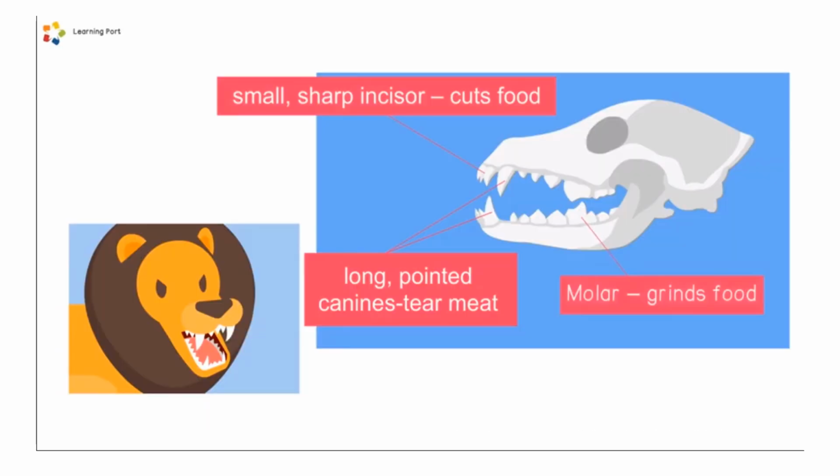As we can see from this slide, lion have small sharp incisors to cut food, and they have long pointed canines to tear meat, and also they have molars to grind food. So these types of animals from carnivores will have long canines to tear meat.